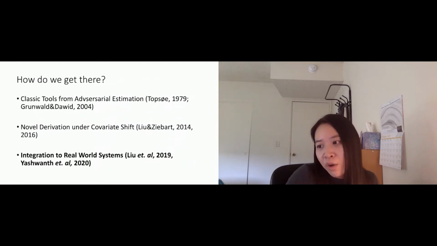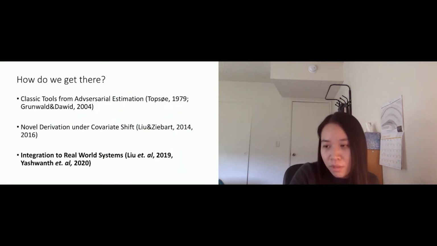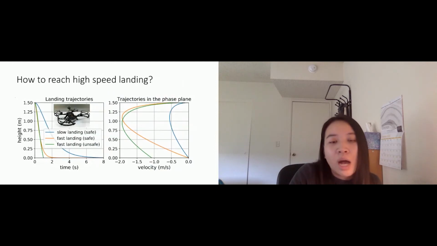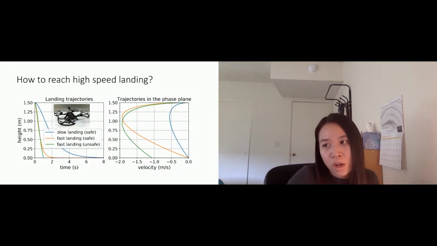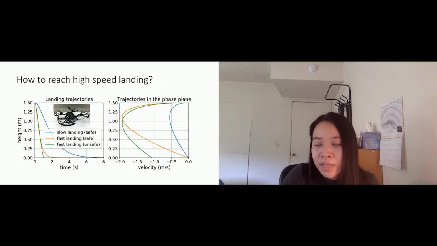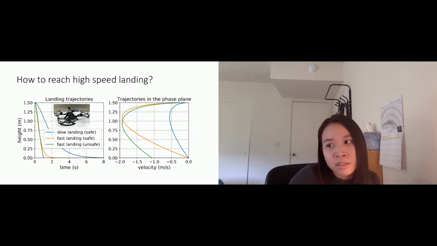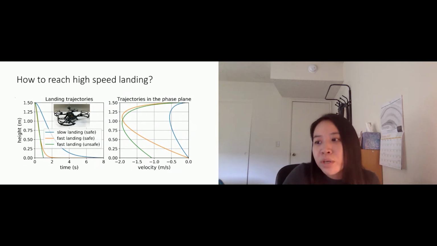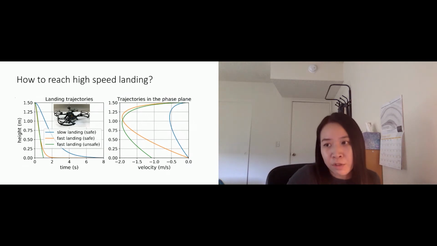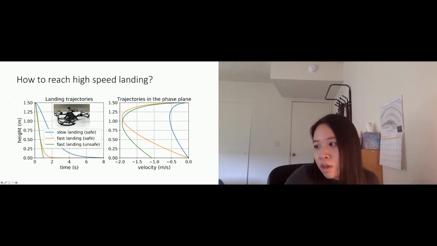Okay, let's see how it works in the real world. Our task here is to control a drone to land, but we want to say, how can we land fast but also safely? There are three ways of landing a drone. We can do, for example, slow landing and safe. In this plot, the blue curve is where you touch the ground with velocity 0, but the time is much longer than the other two.